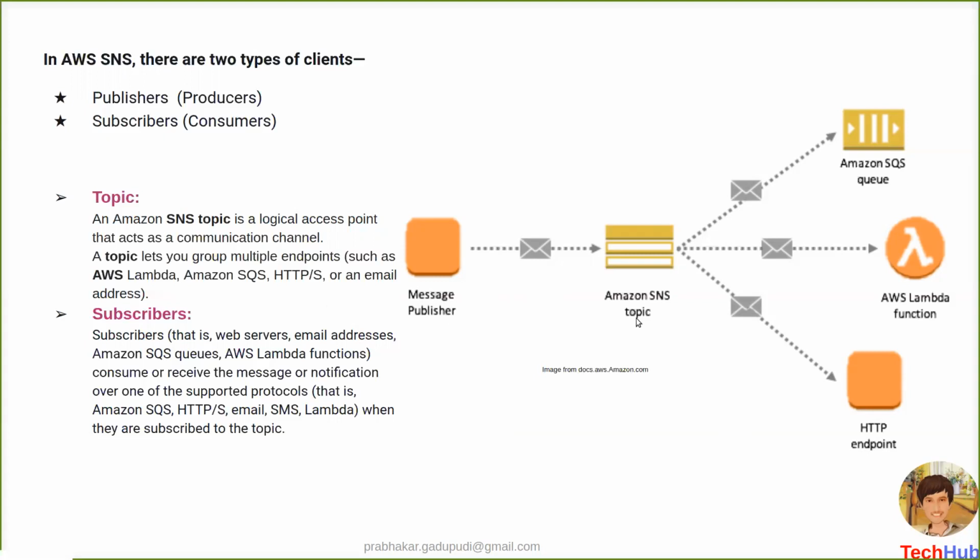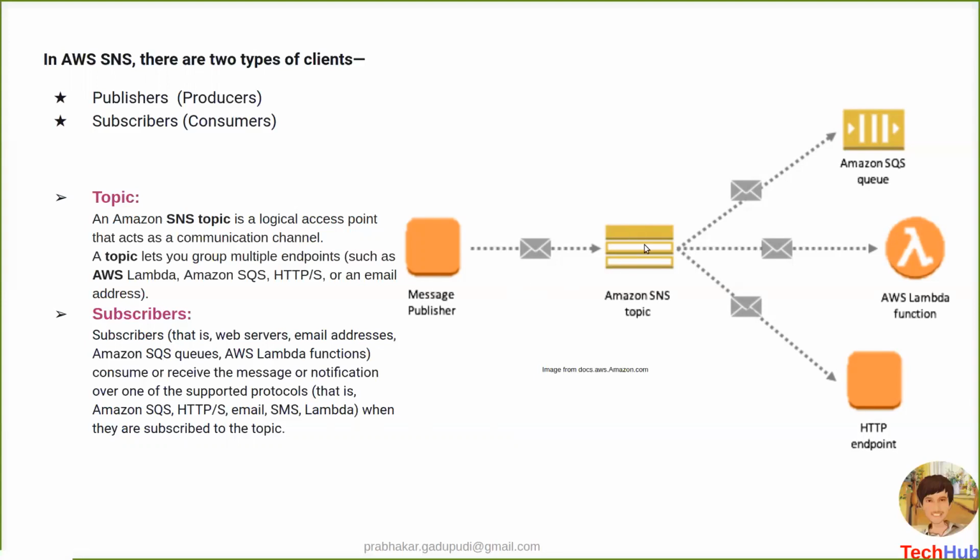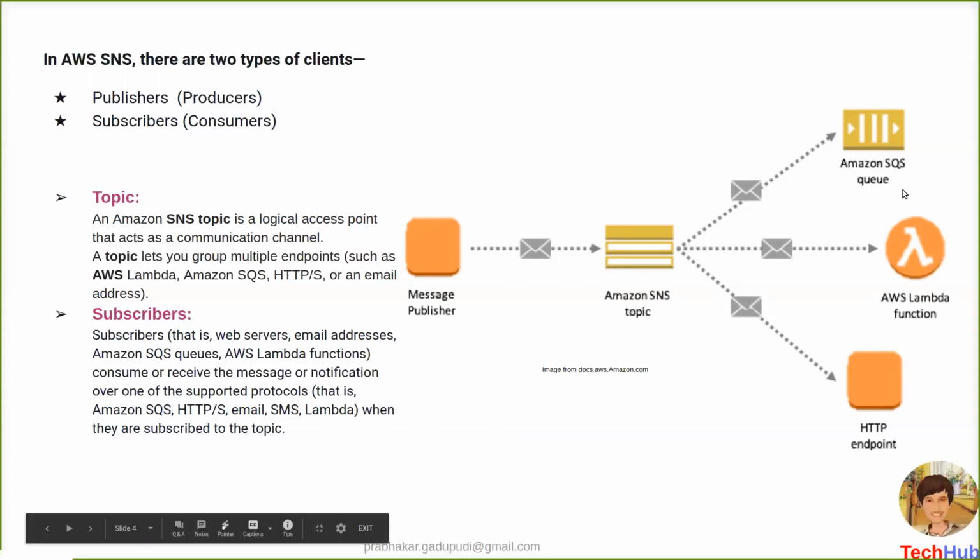So this is how it works, and we can also add multiple subscribers here. These subscribers could be humans, or various gateways, or various AWS resources. Here I can make Amazon Simple Queue Service a subscriber, as well as an AWS Lambda function or an HTTP endpoint, so that whenever I push any message to my topic, it will automatically trigger the respective AWS Lambda function, HTTP endpoint, or SQS.